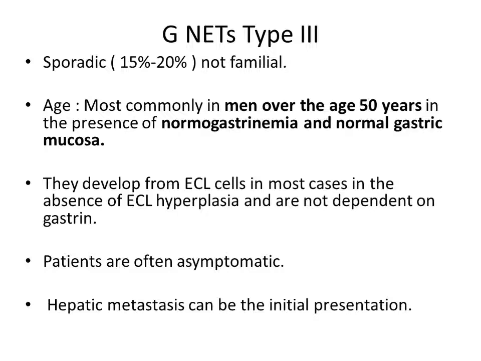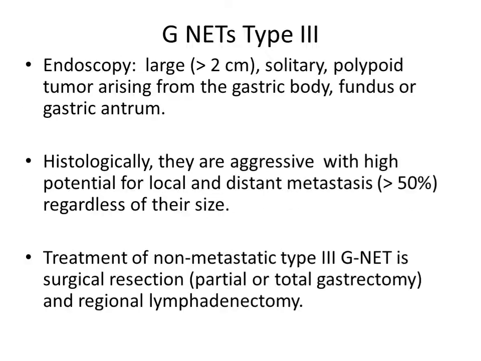They develop from ECL cells in most cases, in the absence of ECL hyperplasia, and are not dependent on gastrin. Patients are often asymptomatic because most of the time such tumors remain silent for a longer time. And because of this silent nature, the patient may present with hepatic metastasis, which may be the first symptom, the initial presentation in many cases of GNAT type 3.